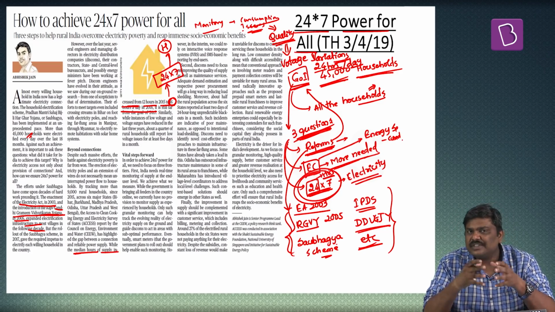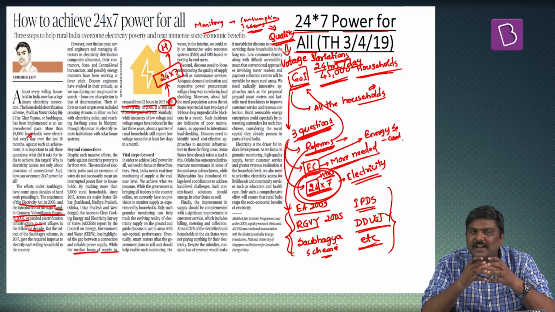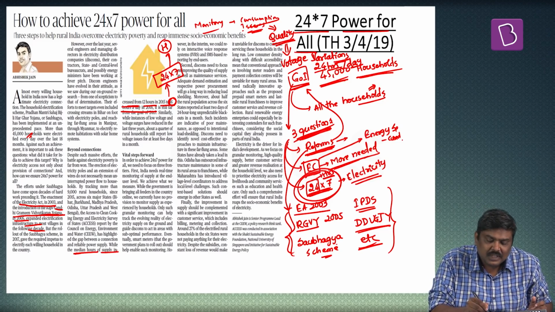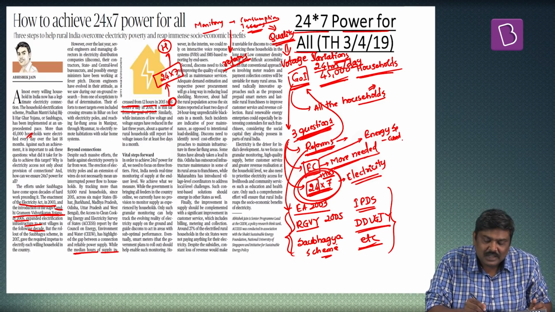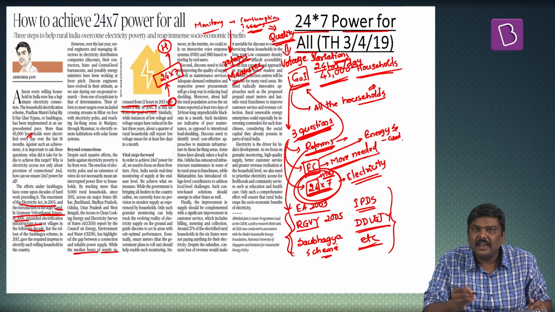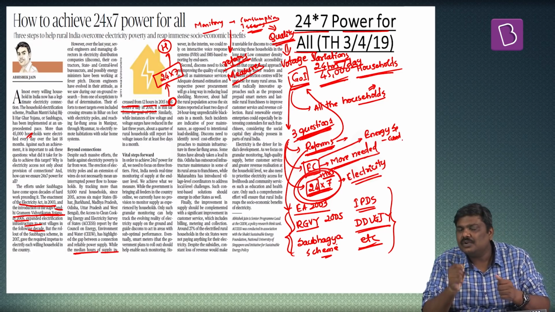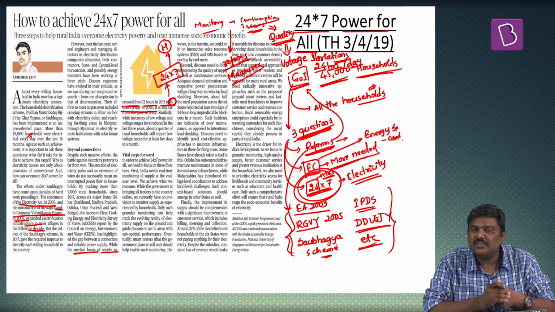This is important for a simple reason. This kind of a granular monitoring will basically find out what are the issues or the areas where there is a need of certain reforms to be implemented, or where there is a need of certain measures to be taken. And this will go a long way in providing electricity, or to be more precise, quality electricity to these particular households. That is one reform which has been recommended.